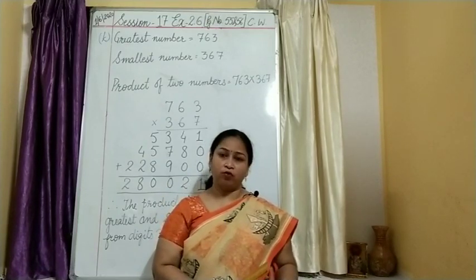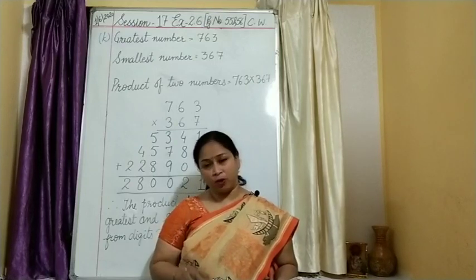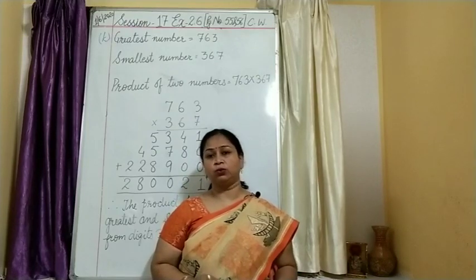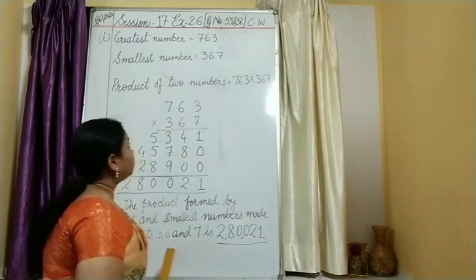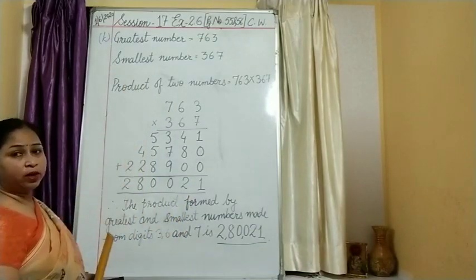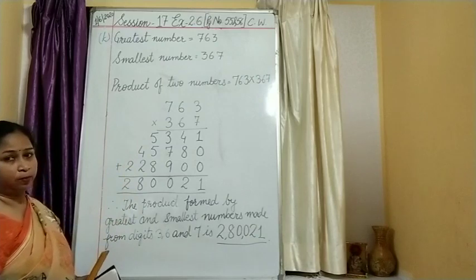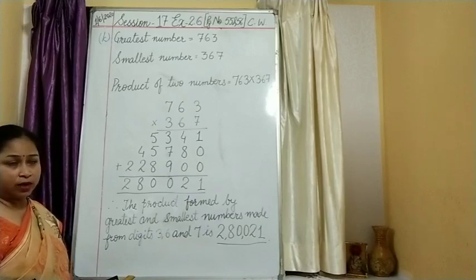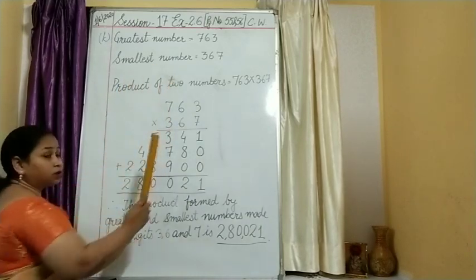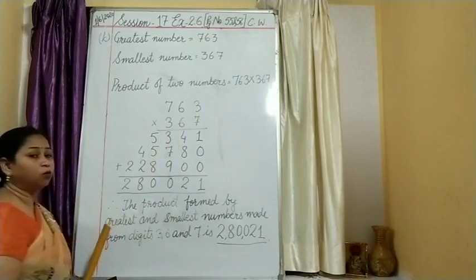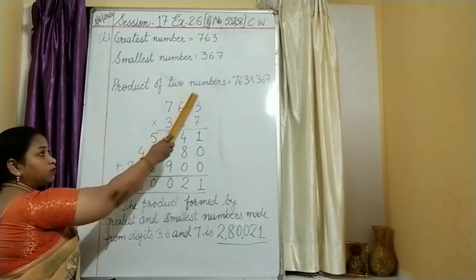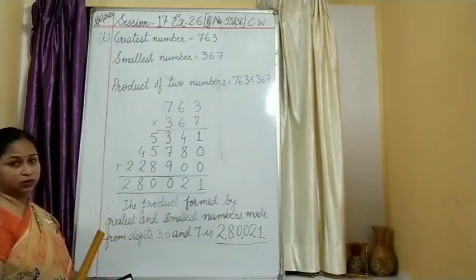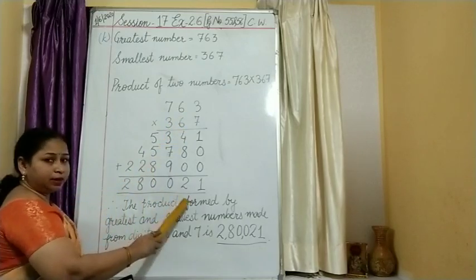First, what you have to do? You have to form the greatest number out of that. Then you have to form the smallest number, and then you have to multiply these two to get the product. So the greatest number, if you arrange them, you will be getting 763, right? And that also I have told you, how to form the greatest number and the smallest number. And the smallest number of the digits given to you is 367. So what next? You have to find out the product of these two numbers. So you have to multiply these two, 763 multiplied by 367.